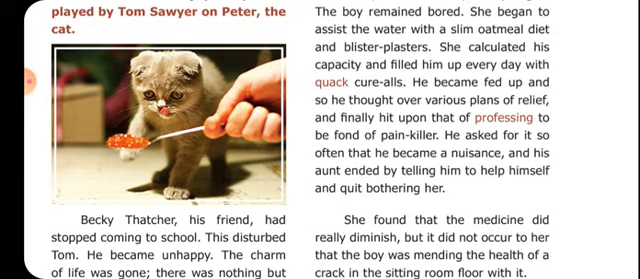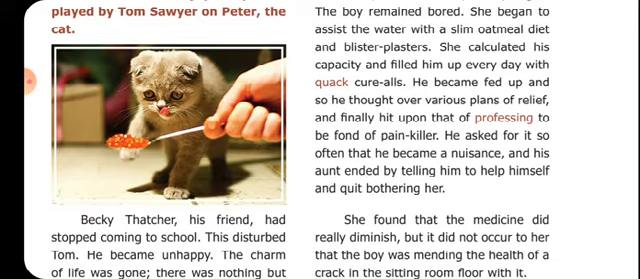He became fed up, and so he thought over various plans of relief and finally hit upon that of professing to be fond of painkiller. He asked for it so often that he became a nuisance, and his aunt ended by telling him to help himself and quit bothering her.